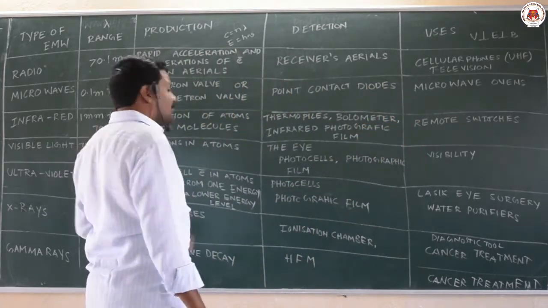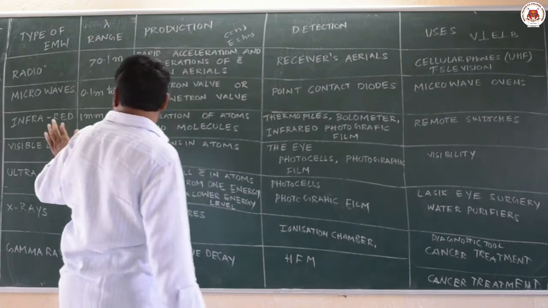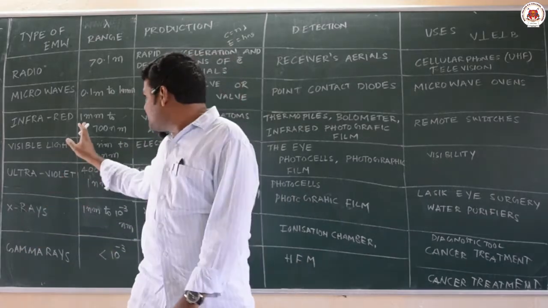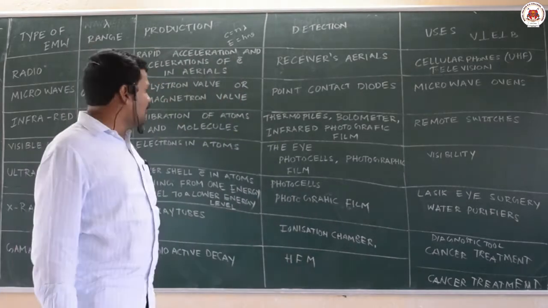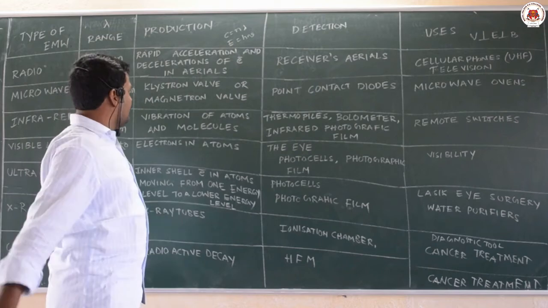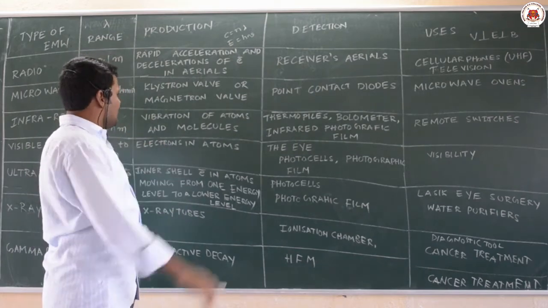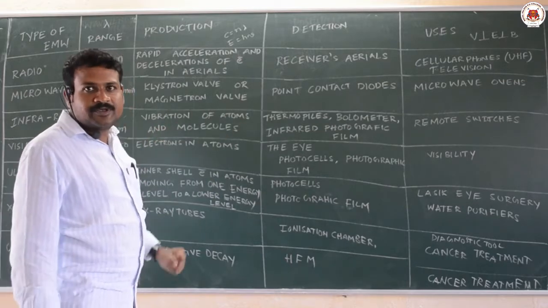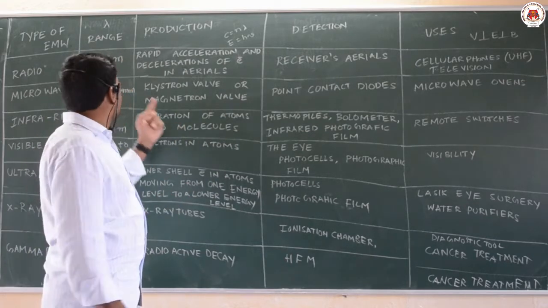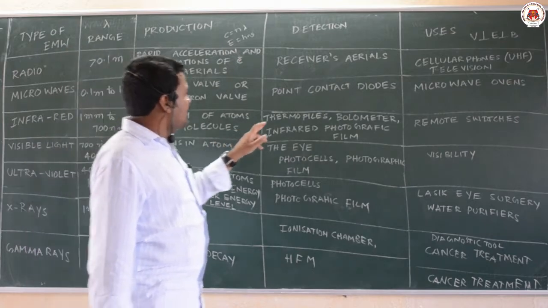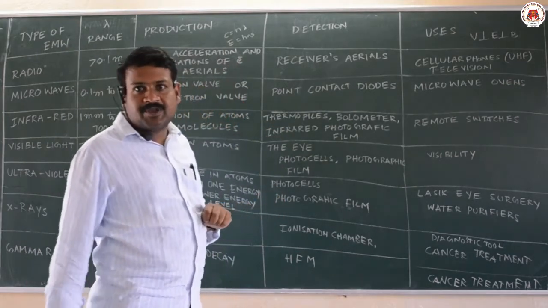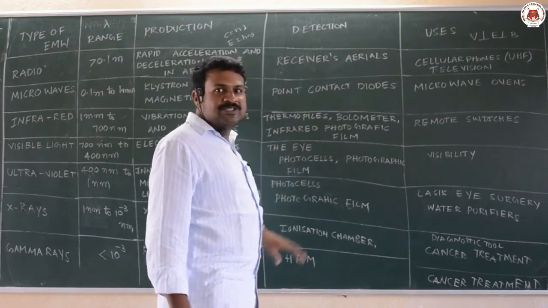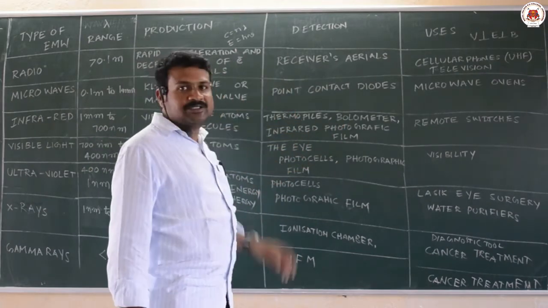Next type of rays are infrared rays. Their wavelength range is 1 mm to 700 nanometers. They are produced by the vibration of atoms and molecules. So when atoms and molecules vibrate, you can get infrared rays, and they are detected by thermopiles, bolometers, and infrared photographic films.